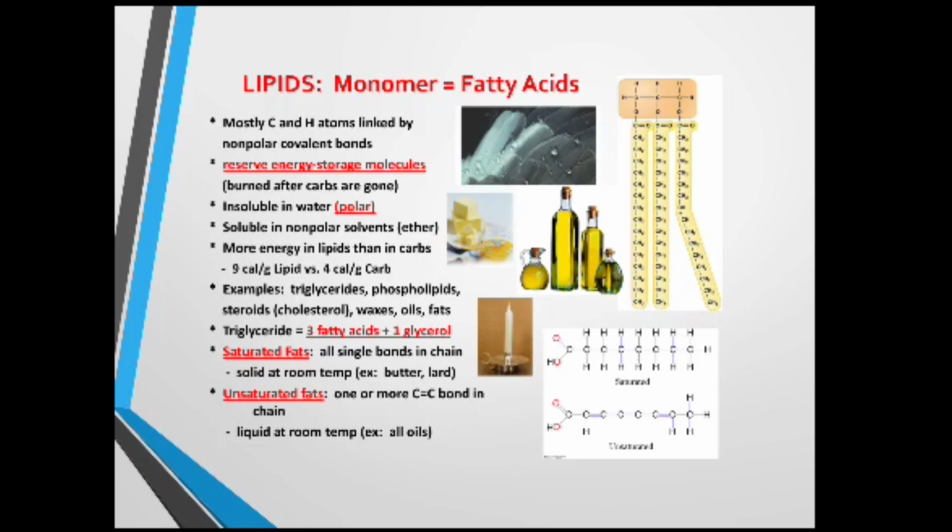Then what are triglycerides? These have the structure of 3 fatty acids plus 1 glycerol. Then we will see saturated fats. These have all single bonds in the chain and they remain solid at room temperature. Examples are butter and lard. And what are unsaturated fats? They have one or more carbon double bonds in the chain and they remain liquid at room temperature. Examples are all the oils which we use in our daily life.